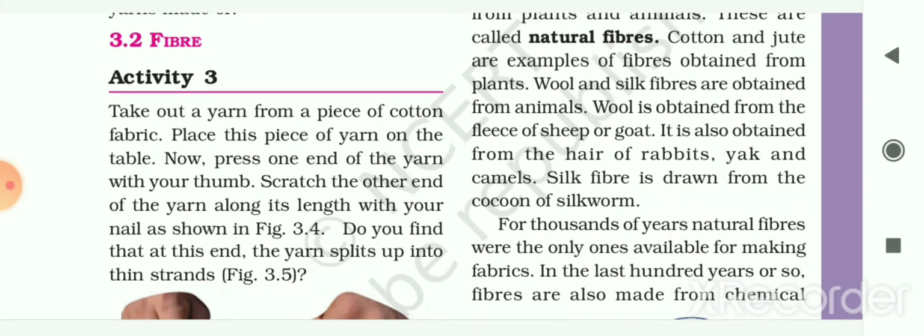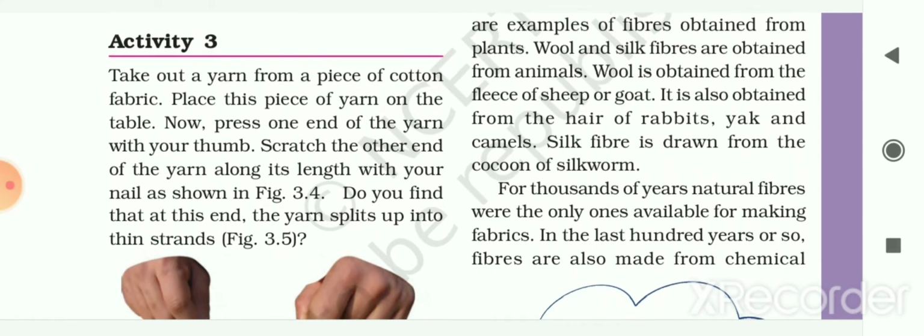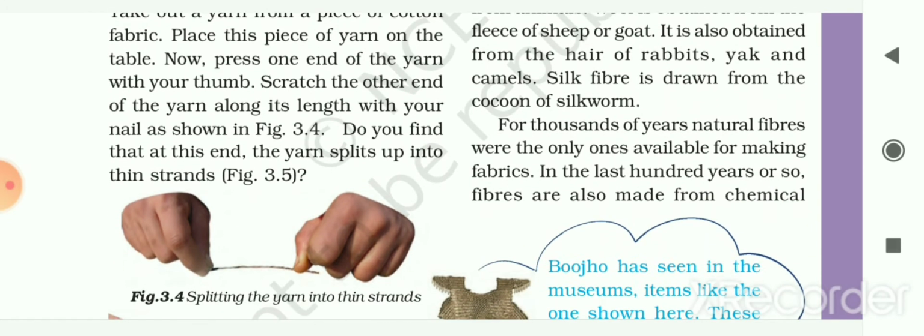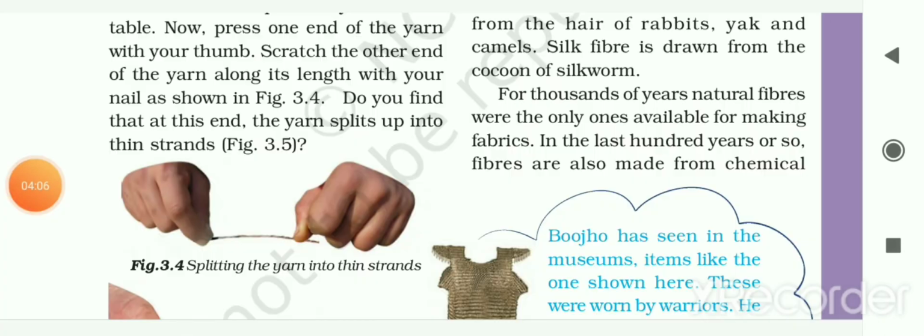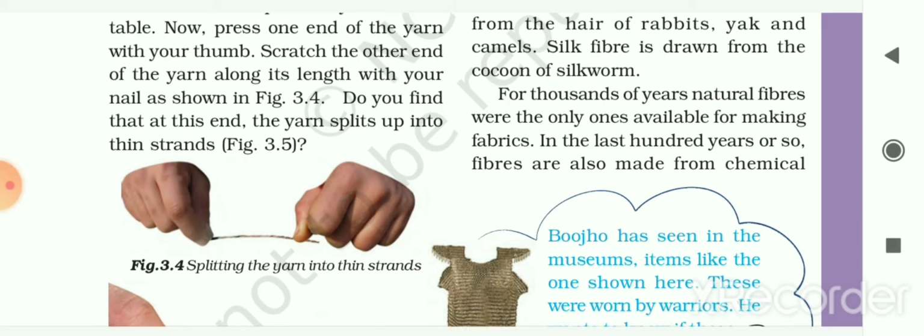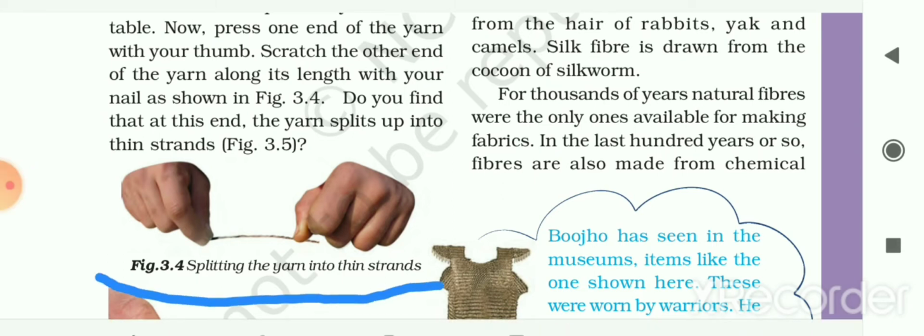For that, another activity is given to you, activity 3. Take out a yarn from a piece of cotton fabric. Place this piece of yarn on the table. Now press one end of the yarn with a thumb. Scratch the other end of the yarn along its length with your nail, as shown here in figure 3.4.